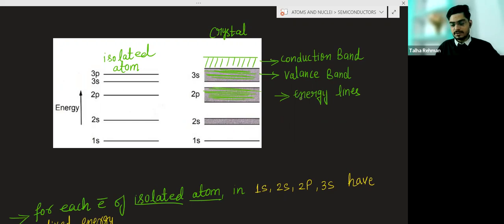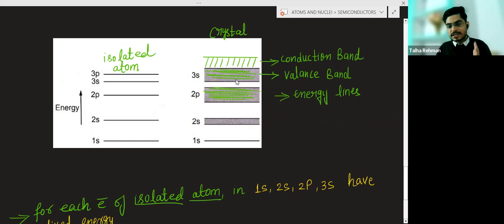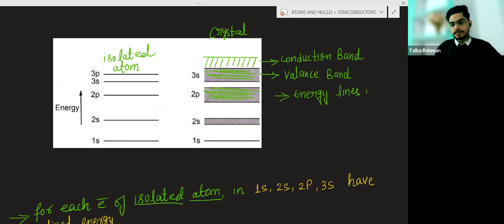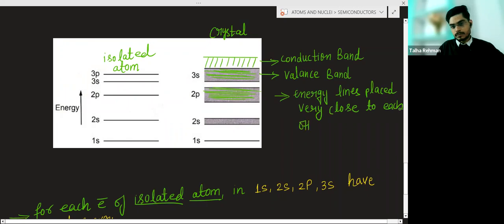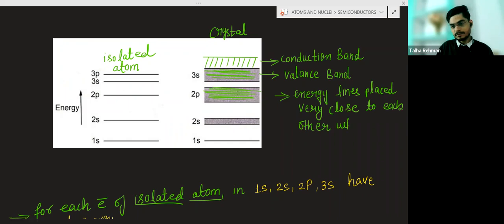These energy lines are of electrons present in 3s, placed very close to each other, which appears as a band.